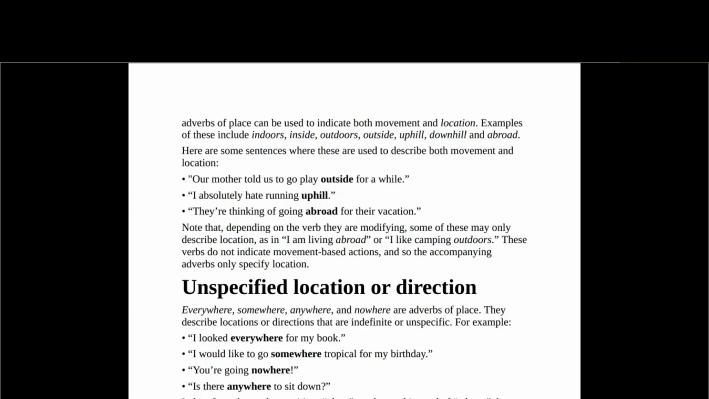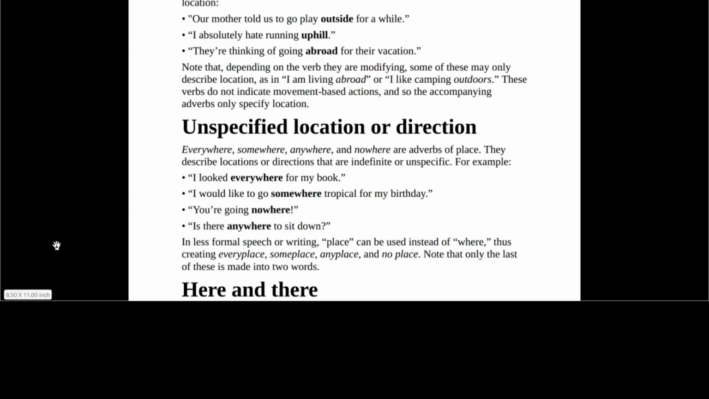Alright. Let's talk about unspecified location or direction. We also have some adverbs.